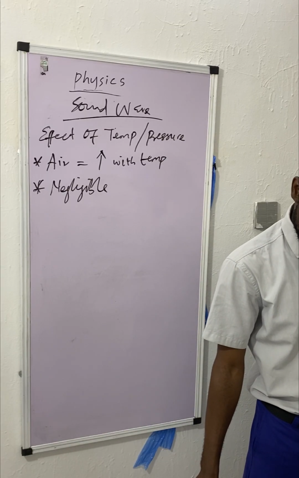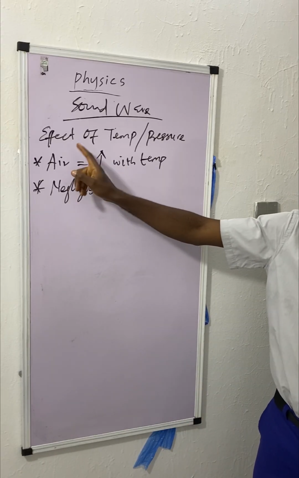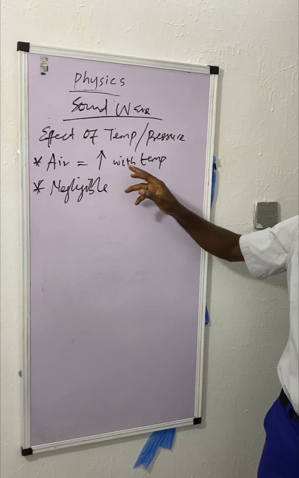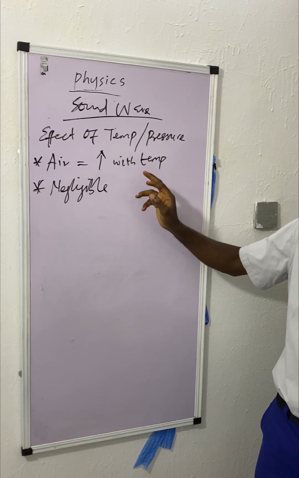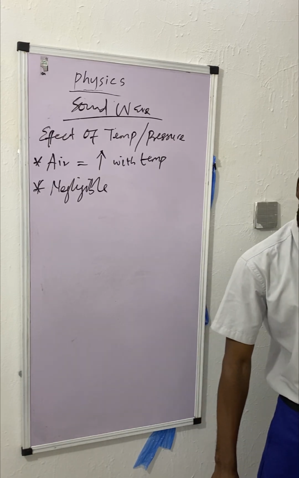Okay, so just know that temperature affects the propagation of sound in air. So in air, the spread of sound usually increases as temperature increases. So in a hotter place, sound will travel faster.